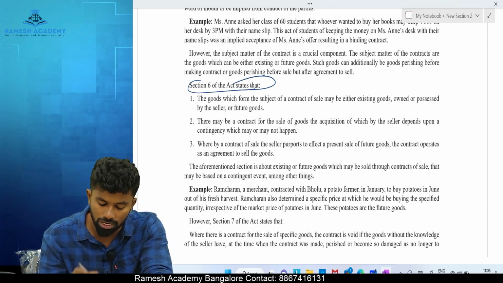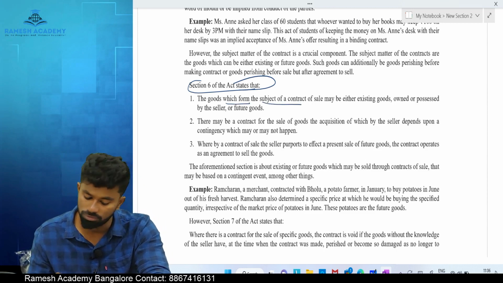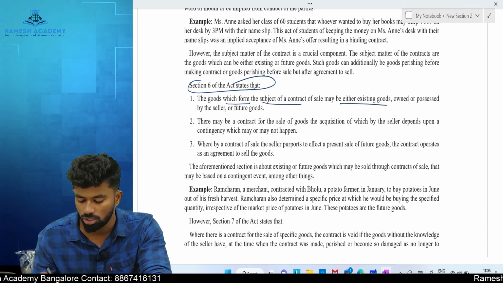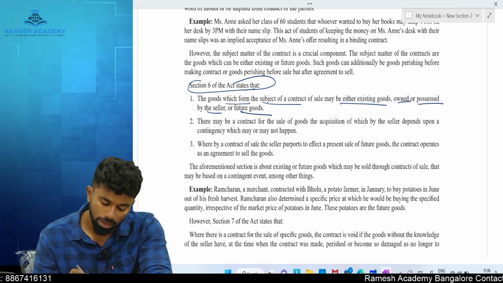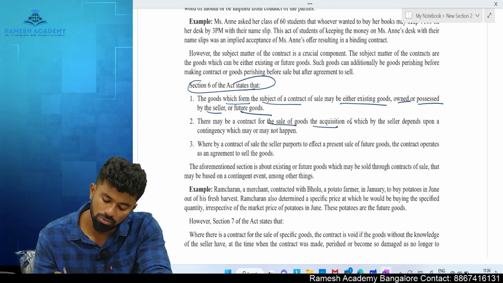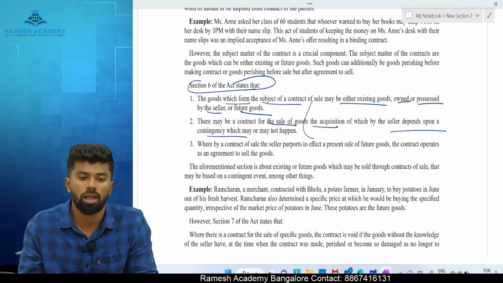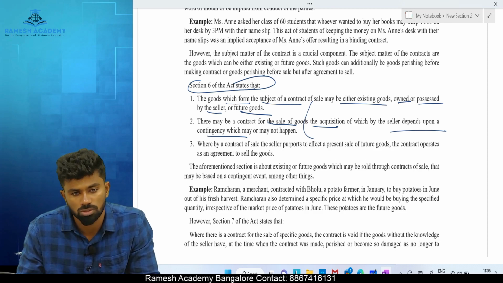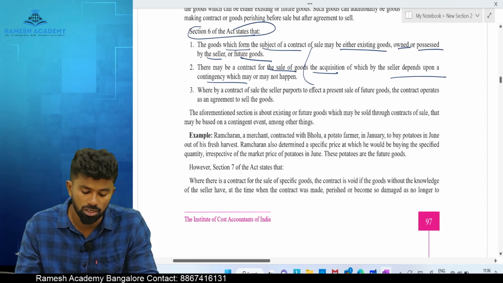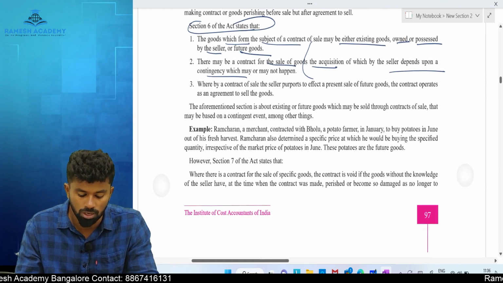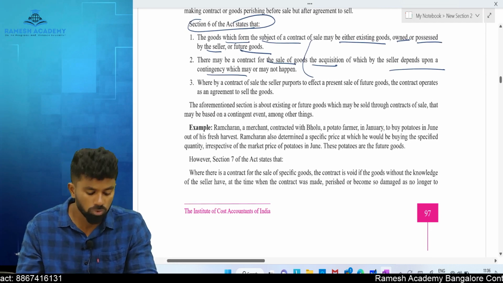Section 6 states that goods which form the subject of a contract of sale may be either existing, owned or possessed by the seller, or future goods. There may be a contract for the sale of goods, the acquisition of which by the seller depends upon a contingency which may or may not happen. That is nothing but contingent goods. But the subject matter of the contract of sale is always existing goods, future goods or contingent goods. It is always goods, not immovable properties.